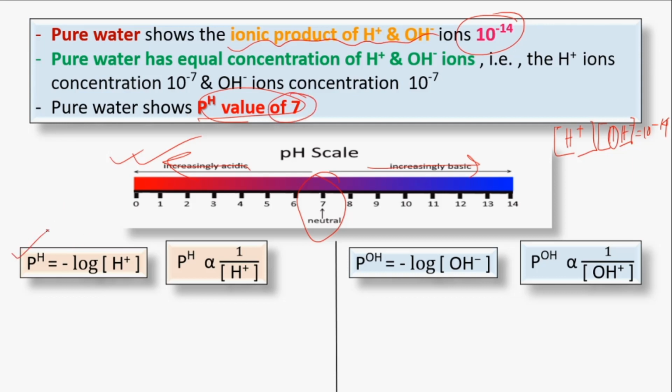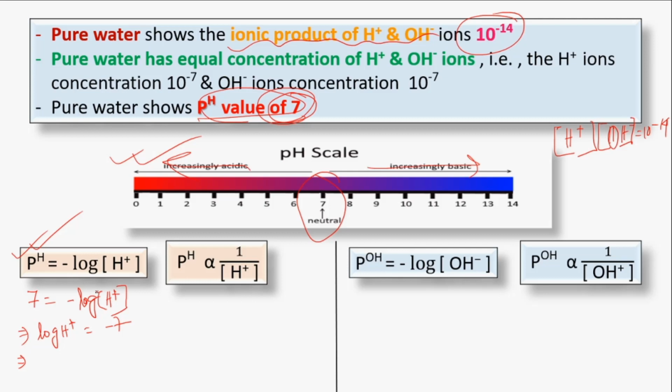At first, see this equation: pH is the negative logarithm of the total hydrogen ion concentration. That means if pure water shows pH of about 7, we can write that pH equals 7, and minus log H plus. So in the next step, log H plus equals minus 7.